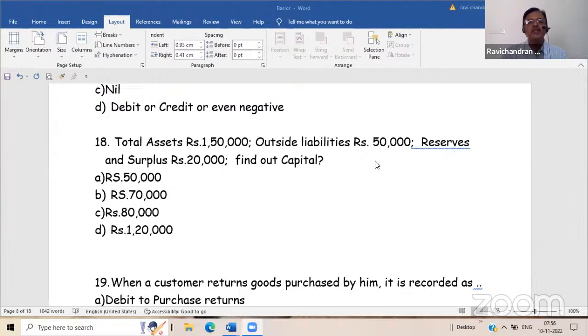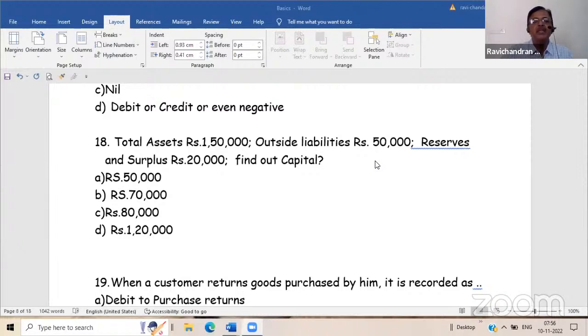In Keshav's case, whether Keshav is issuing a check to the company or the check is issued by the company to Keshav. When I explained it, Keshav's check means Keshav has already given a check to us. That check is with us. So here the second statement is that whatever check was given by Keshav is now paid into the bank. That is, we are depositing Keshav's check into the bank.